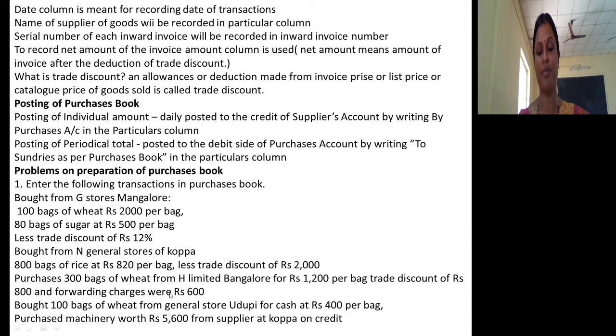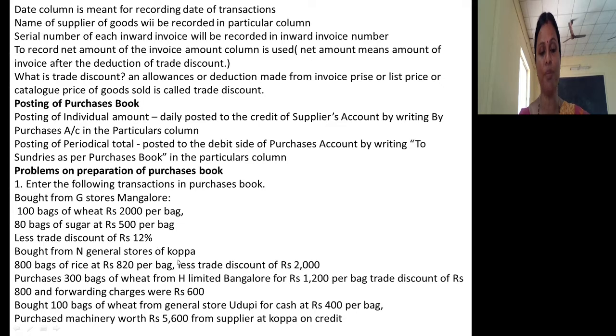Purchases 300 bags of wheat from H Limited, Bangalore, for rupees 1200 per bag, and trade discount was rupees 800, forwarding charges were rupees 600, and again bought 100 bags of wheat from General Stores, Udupi, for cash at rupees 400 per bag. Purchased machinery worth rupees 5600 from supplier at Coppa on credit.